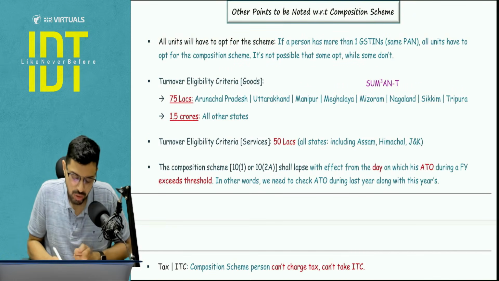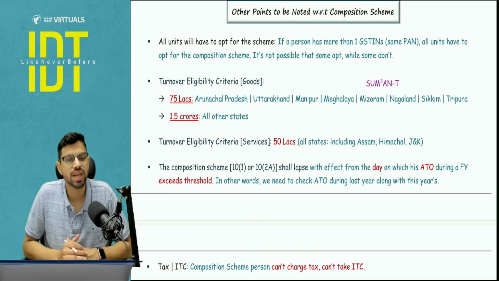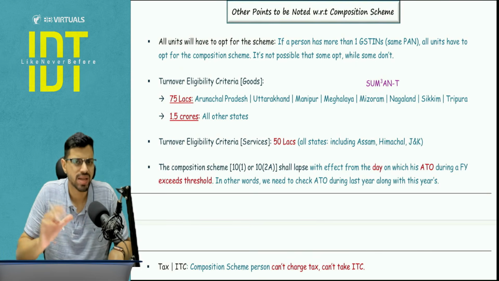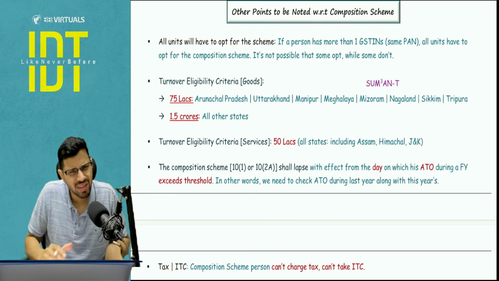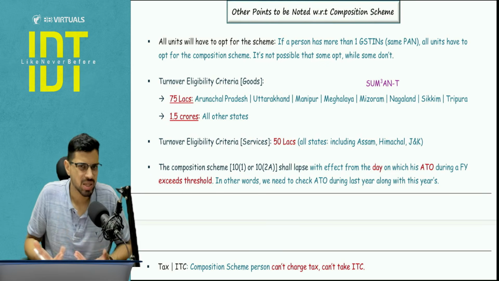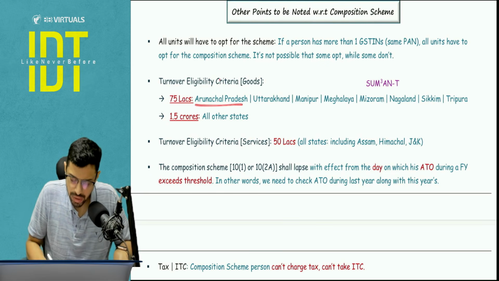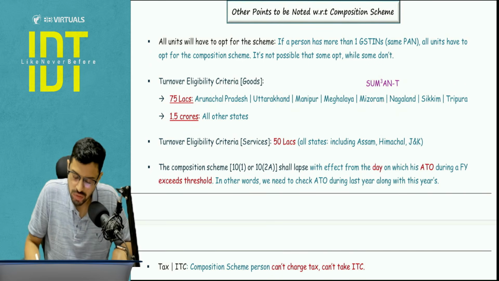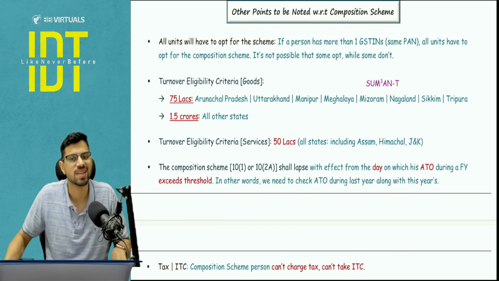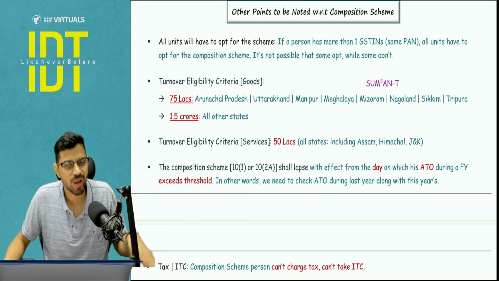Now, as I told you, 75 lakh limit is for which states? Certain northeastern states where the volume of business and population is not very high. So you can read this list twice or thrice, then the things will strike in the exam. That Arunachal Pradesh, Uttarakhand, Manipur, Meghalaya, Mizoram, Nagaland, Sikkim and Tripura. So a short form Suman T, and T will be Suman will drink tea 3 times in Manipur, Mizoram and Meghalaya. So something like that we learned in the class. You can also try to do that, but twice or thrice reading is more than enough.